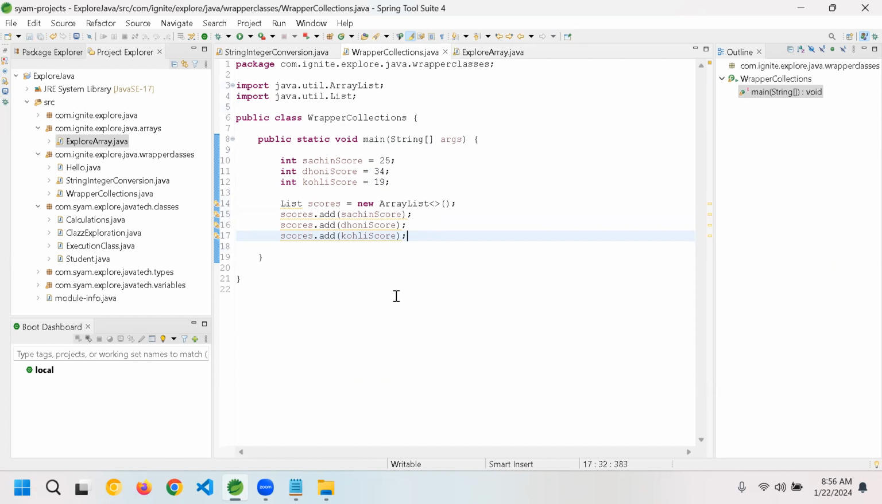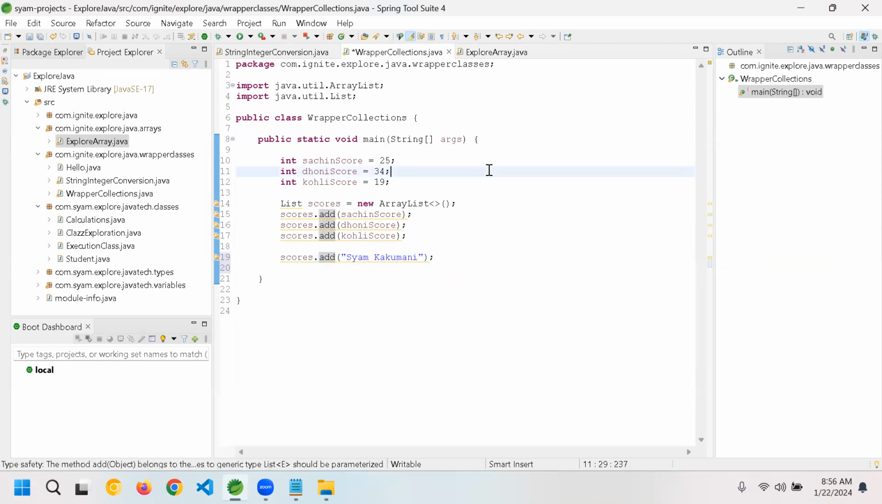It is giving a warning here. If you see here, the warning: List is a raw type, references to generic type. Now, what does it mean is I can go here and add scores of, let's say, Shyam Kumari. Scores.add. Is there any error it is showing? No, sir. It's only the warning which is showing.